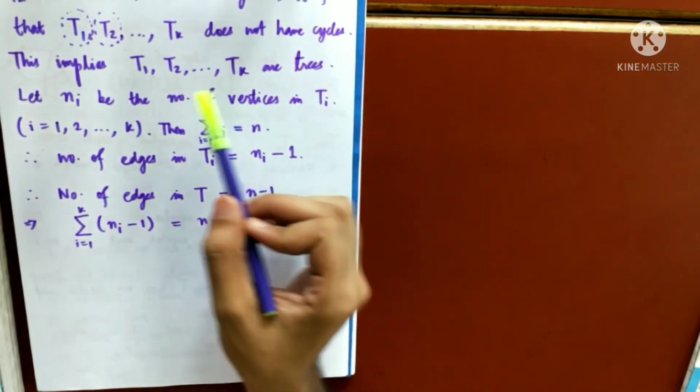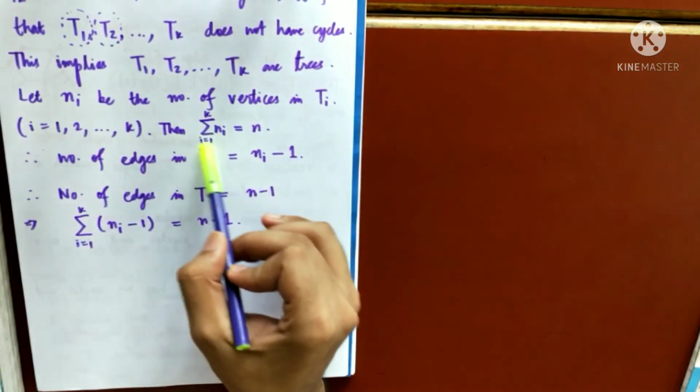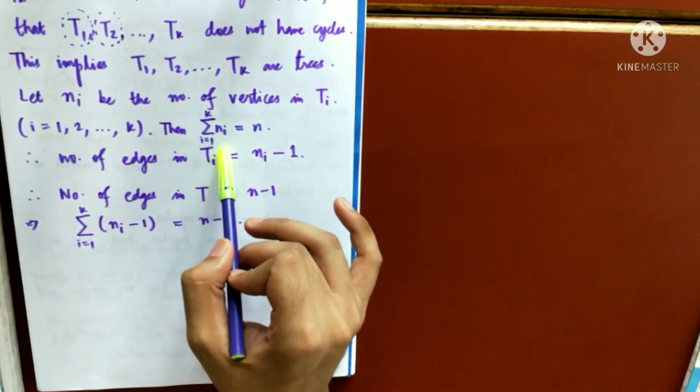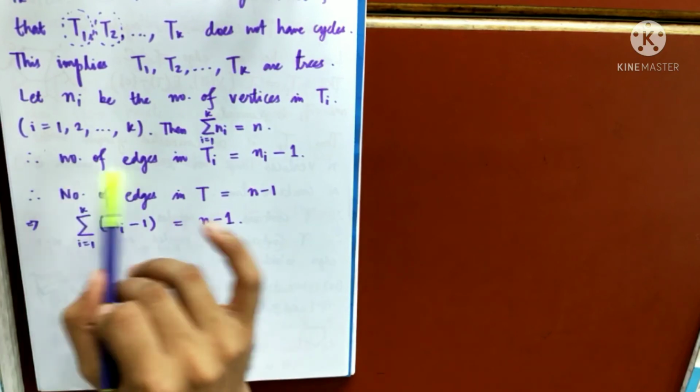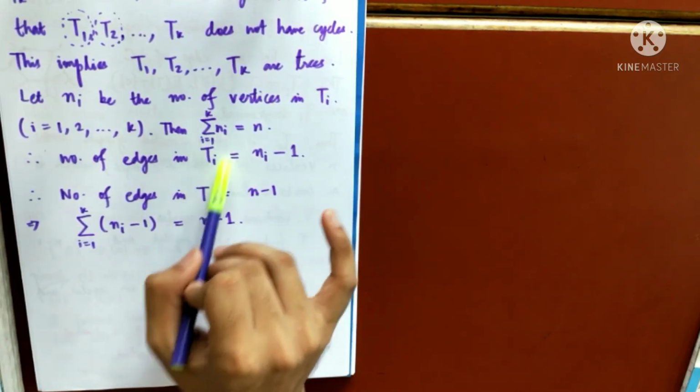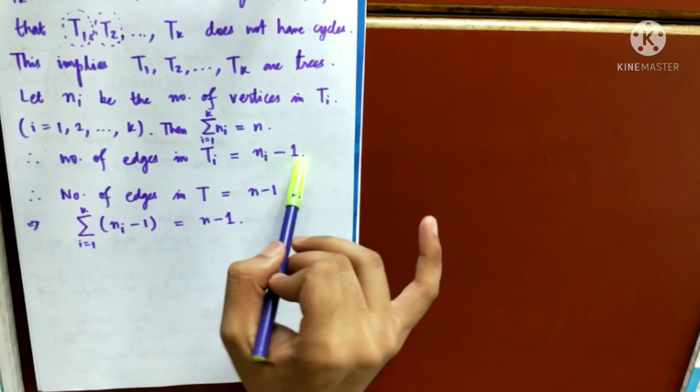So if I sum up all the vertices, that will be equal to the total number of vertices in T. What is the total number of vertices in T? It is n. What are the edges in each Ti? Because the Ti's are trees, the number of edges in each Ti is ni minus 1.